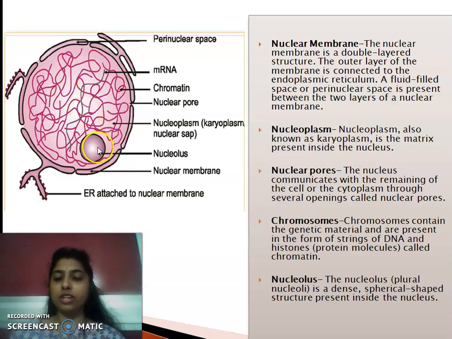And can you see the structure? This is termed as nucleolus. Okay, the main function of nucleolus too is to synthesize ribosomes. And what is the function of ribosomes? All of you know, we have discussed. Ribosomes are the sites or the places where proteins are synthesized within our cells. So, nucleus actually helps in the production of ribosomes.